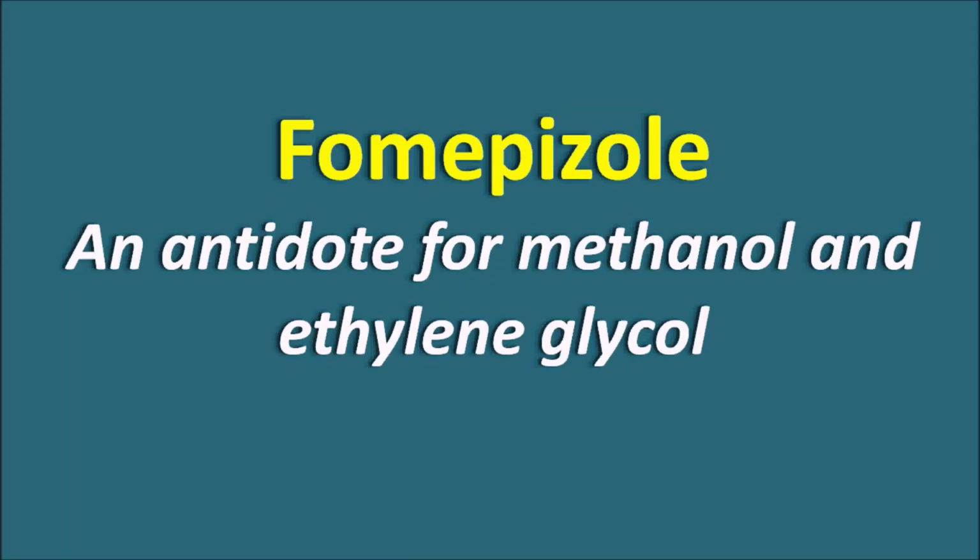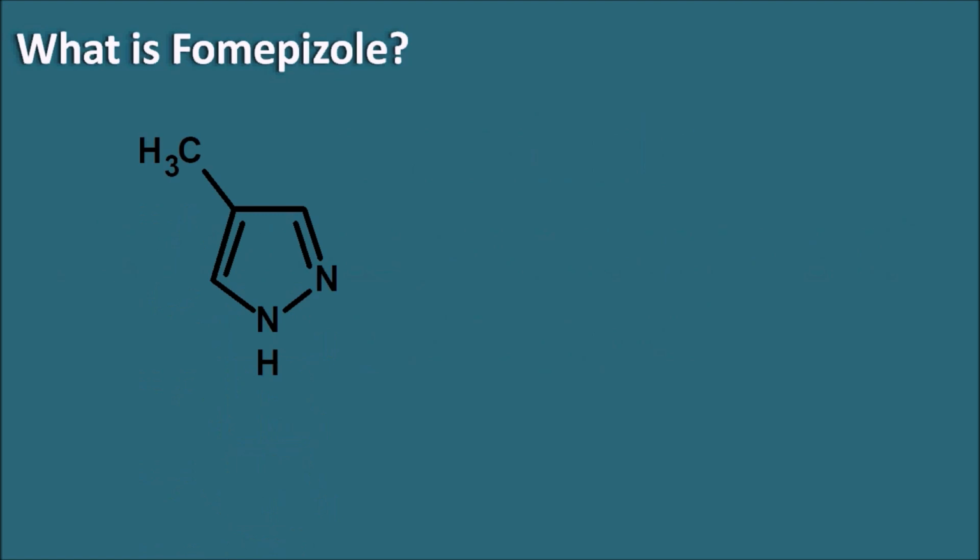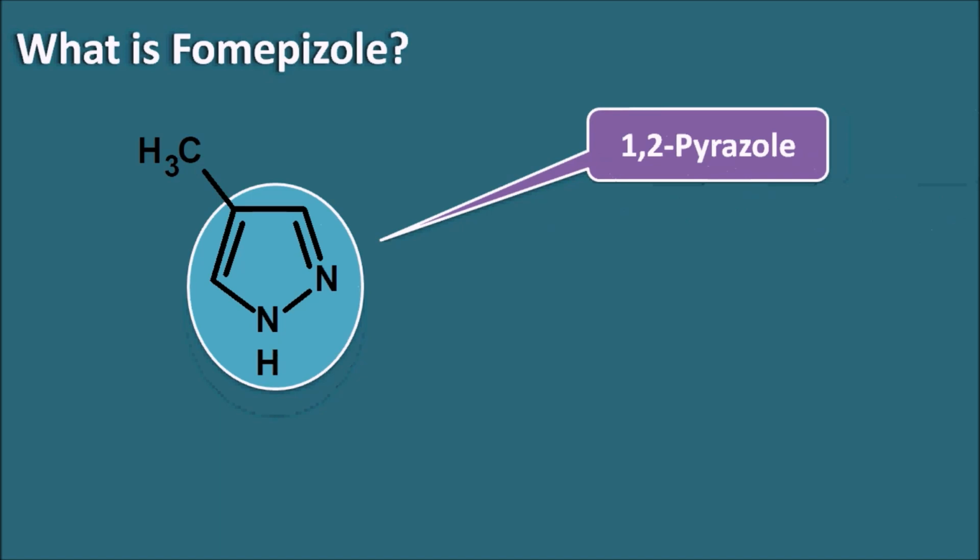Fomepizole, an antidote for methanol and ethylene glycol. What is fomepizole? Fomepizole is a simple structure like this, and one of the ring systems it has is the 1,2-pyrazole, simply known as pyrazole.